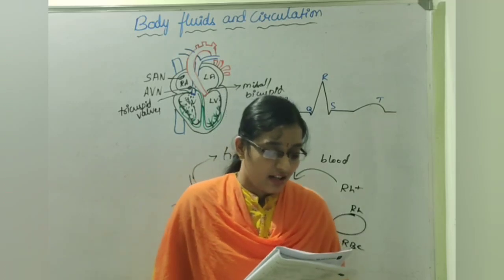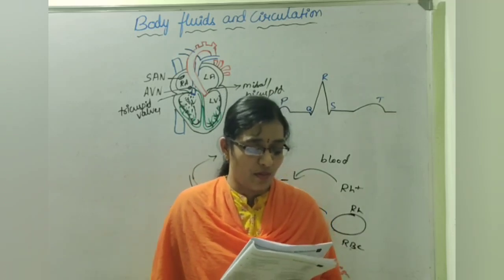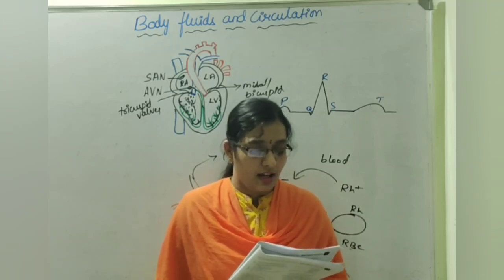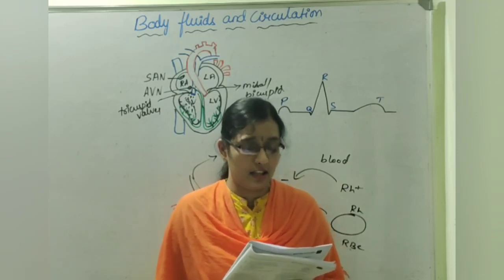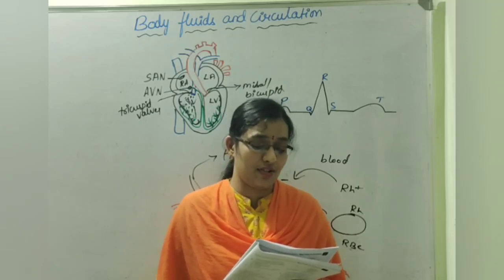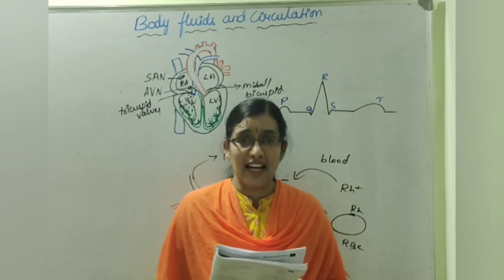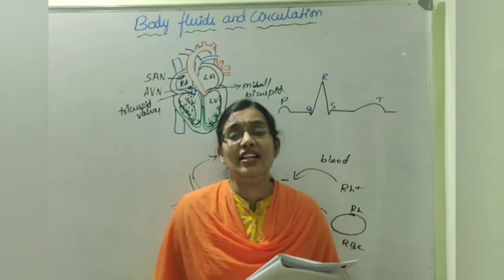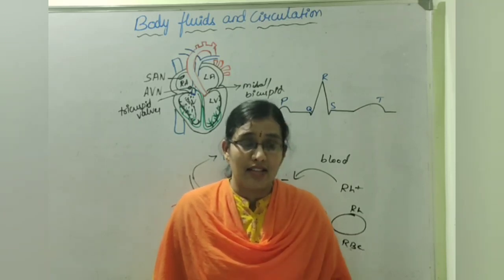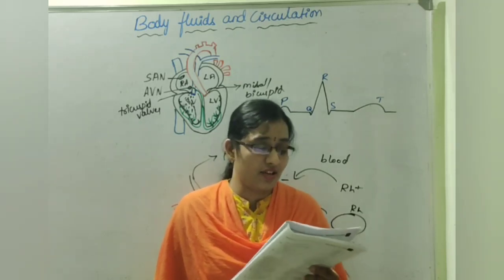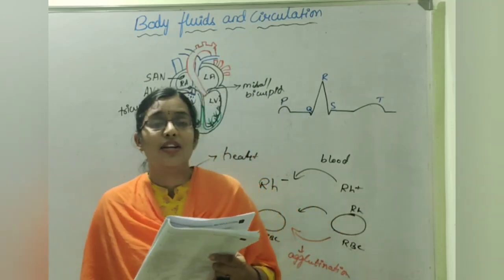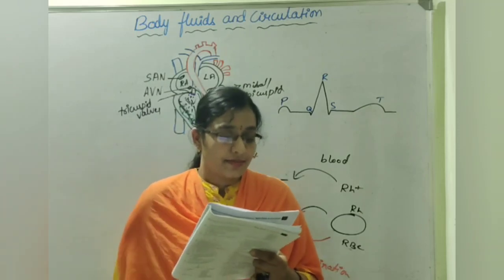Okay, I'll read out the options. Option A, adrenaline; B, acetylcholine; C, norepinephrine; D, all of these. So which of these accelerates the neurogenic heartbeat? That means the ganglion, that is nerves, initiates the heartbeat in those organisms, and it is by the secretion of acetylcholine. So this acetylcholine accelerates the neurogenic heartbeat.